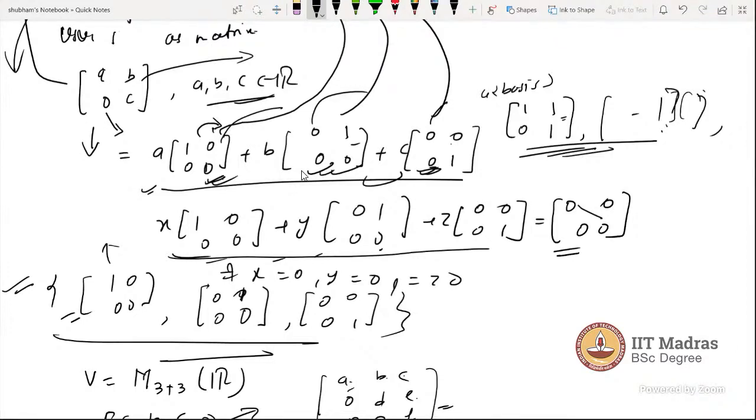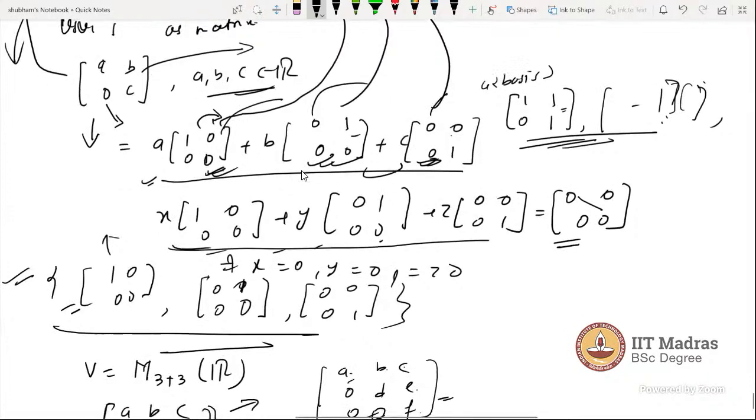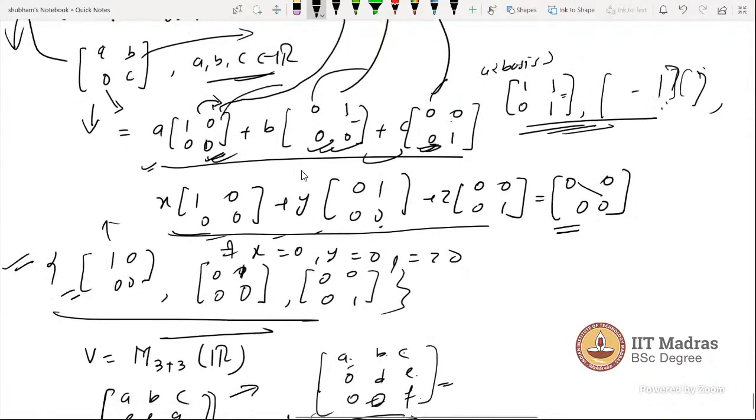Suppose the set of vectors is linearly dependent, and we will get more than 3 equations like x plus y plus z and so on. Then, sir, can we represent the vector in a matrix form?